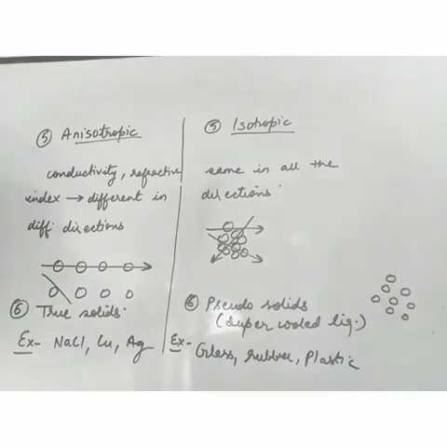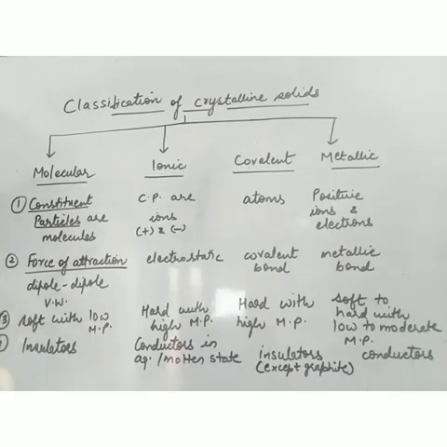Now we have the classification of crystalline solids. Solids are of two types, crystalline and amorphous. And what is the basic difference? The basic difference is in their internal arrangement. Crystalline solids have regular 3D arrangement of particles and amorphous have irregular arrangement. It is believed that amorphous solids are not true solids, they are pseudo solids or super cooled liquids, because the internal arrangement of amorphous solids resembles liquids only.